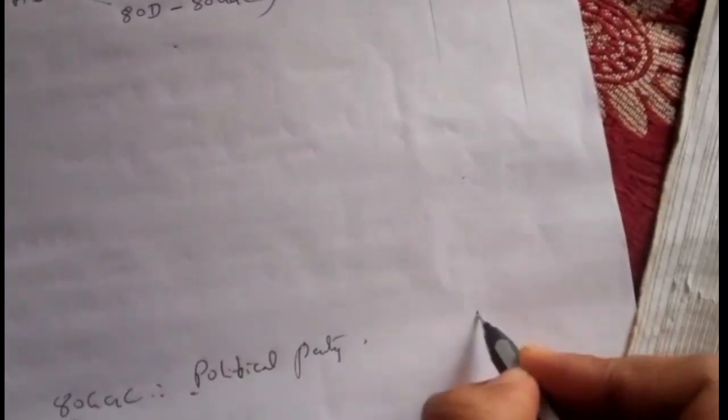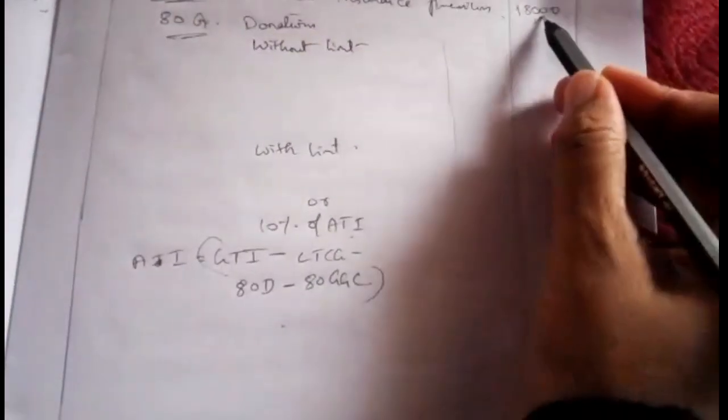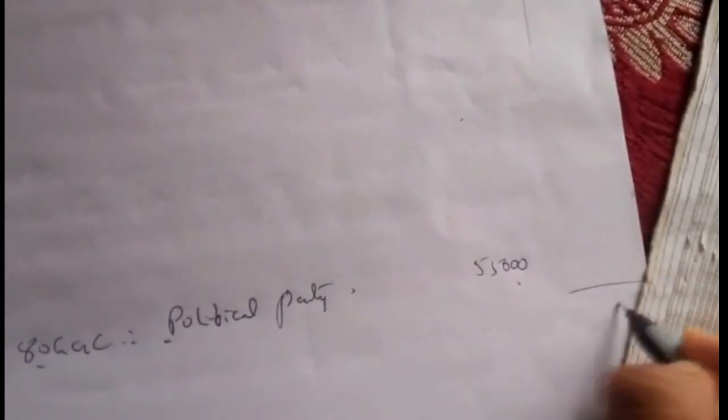Next we will get the 80G deductions. After that we have to add the 80GGC deduction of 55,000. So 55,000 plus the 80G deduction plus 80D will give the total. The balance is known as total income. This is what we have to calculate.